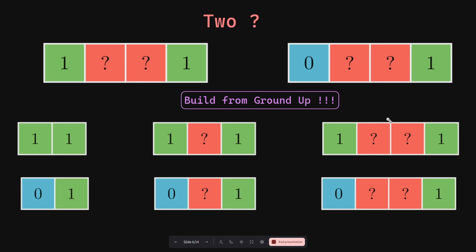But in the previous slide we have already discussed that whenever you insert a question mark between two elements, their parity will not change, and if you repeat this process, their parity will never change. So therefore if the parity is G, it remains G over here, and it remains G over here as well.